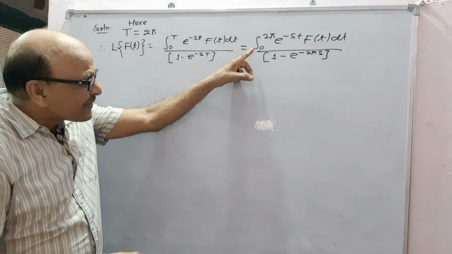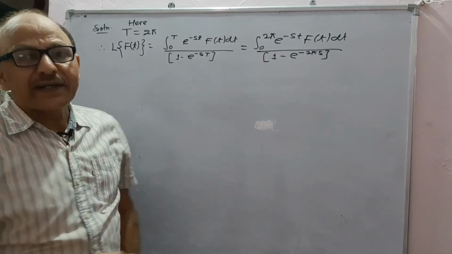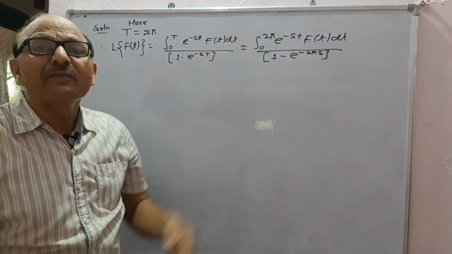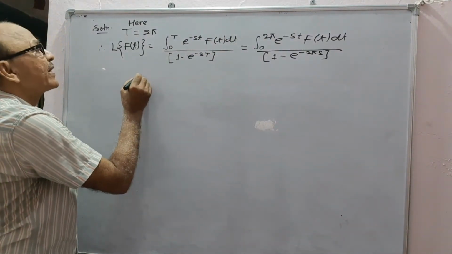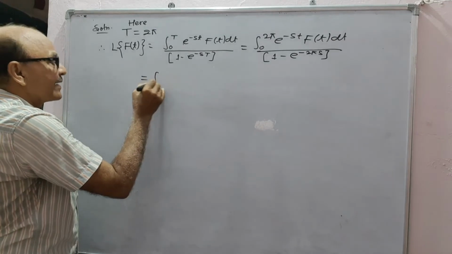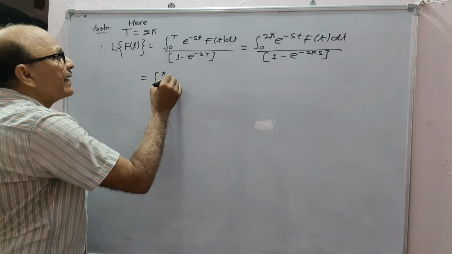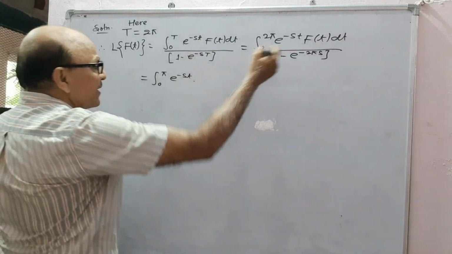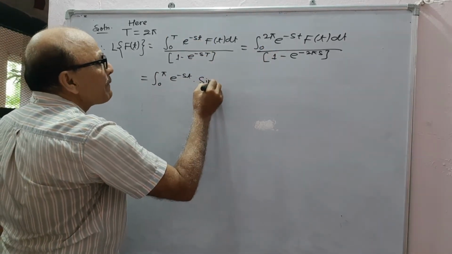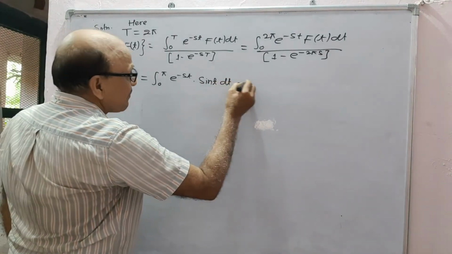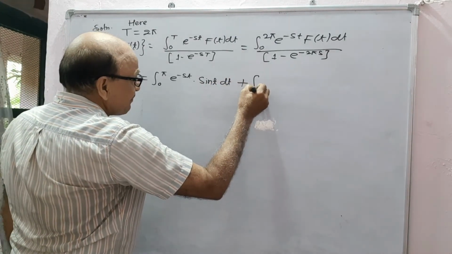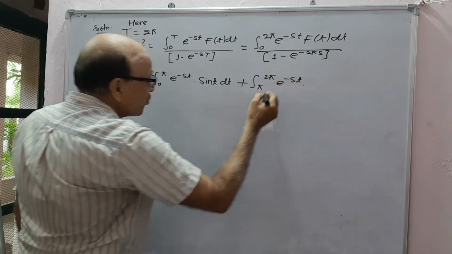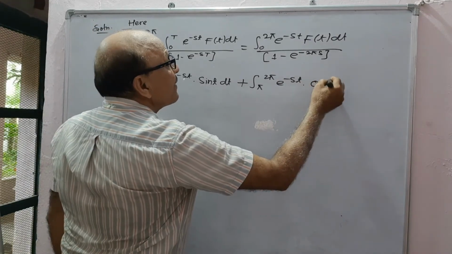Now this limit 0 to 2 pi can be broken into two parts, first from 0 to pi and second from pi to 2 pi. Therefore, you can write it as the integral from 0 to pi of e to the power minus st, where the value of F(t) is sin t, dt, plus the second part from pi to 2 pi of e to the power minus st into F(t), which is 0.